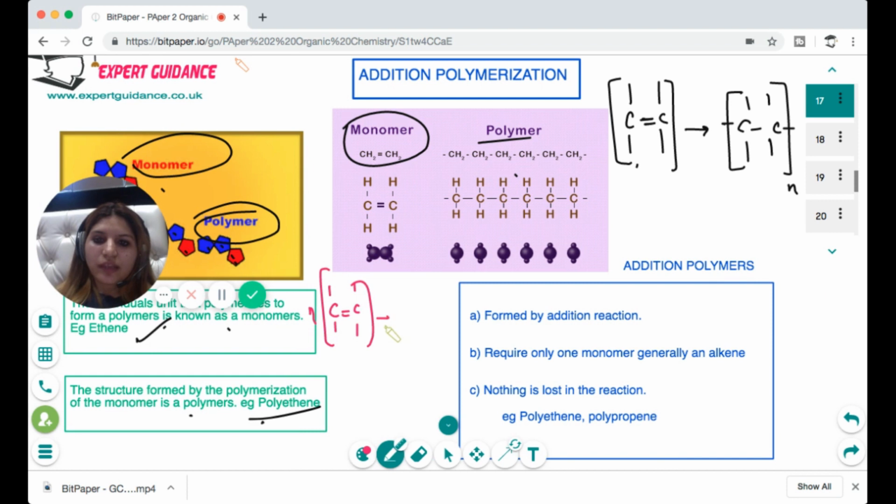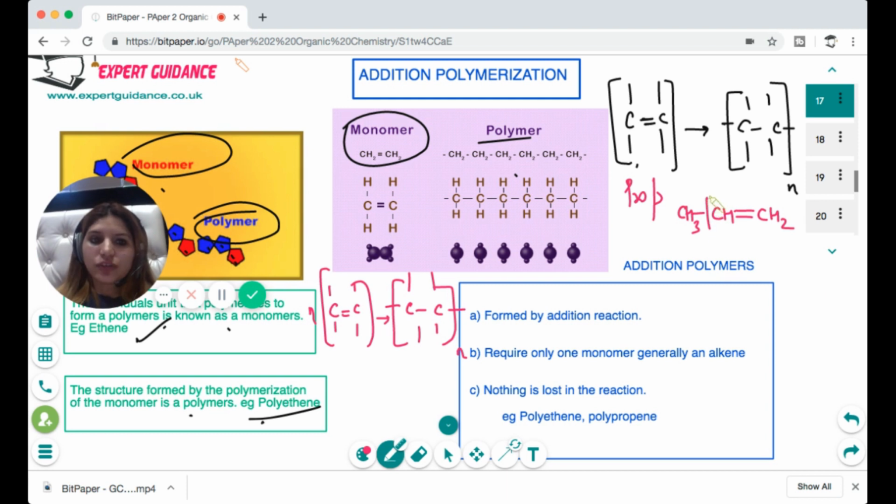And to make the polymer, I'll convert the double bond into a single bond, join it to the ends, and then write n at the bottom. Now, ethene is simple. For example, you have propene. So what is the structure of propene? Propene has 3 carbons and a double bond, right? This is the structure of propene. Now, how will I write it?